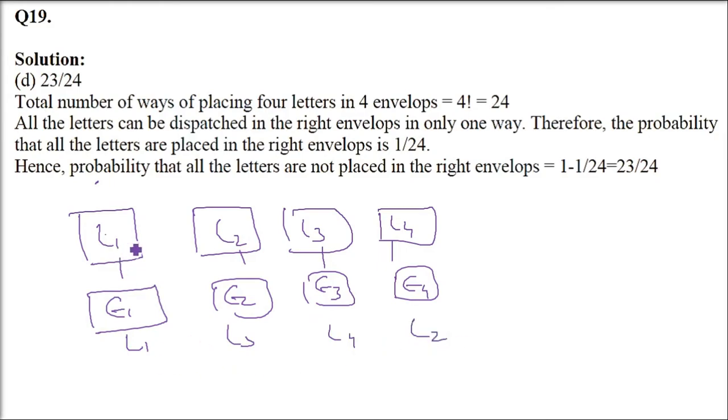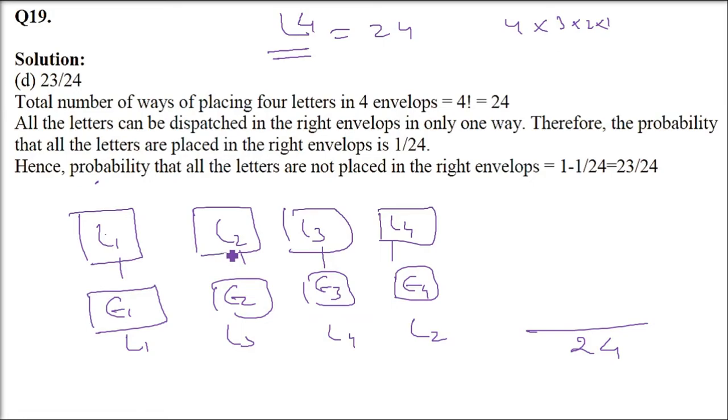So there are so many ways. How many ways? Factorial 4. The total number of cases is factorial 4. So in the denominator you are going to write factorial 4, which is 4 into 3 into 2 into 1. This is 24.